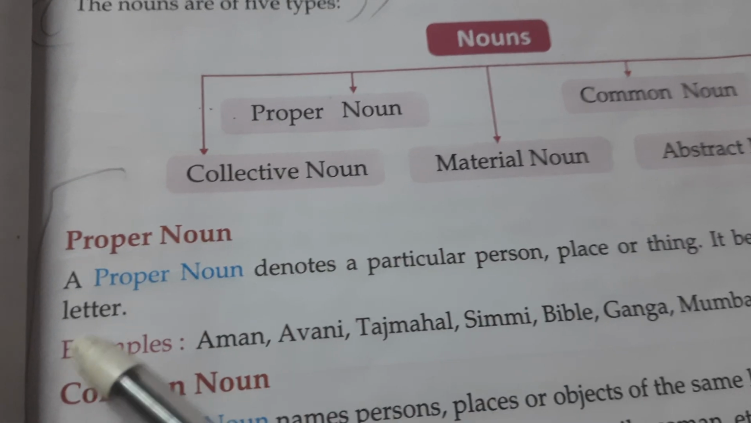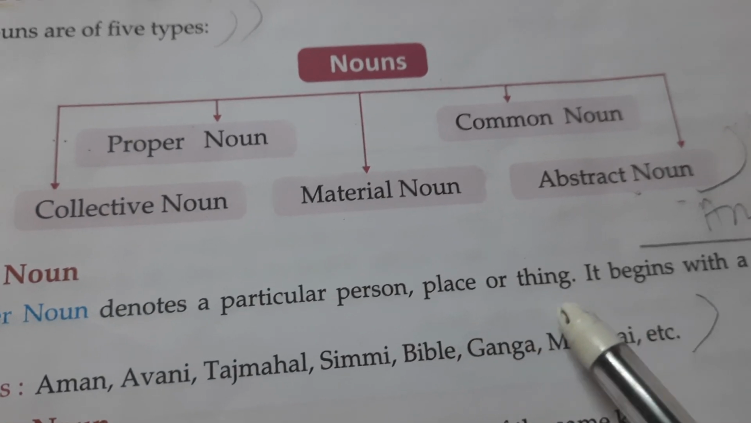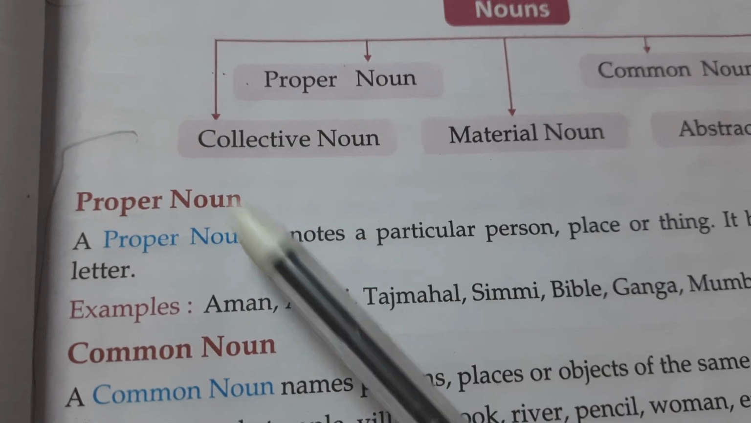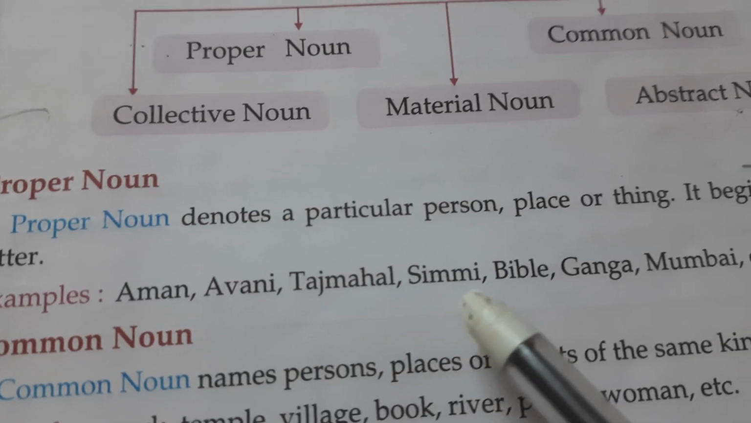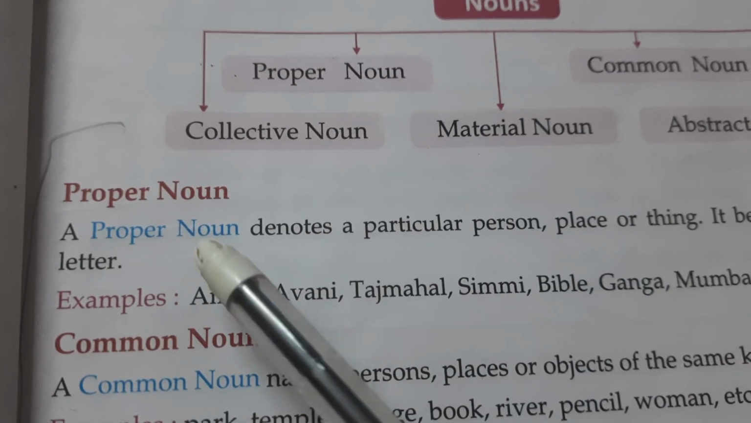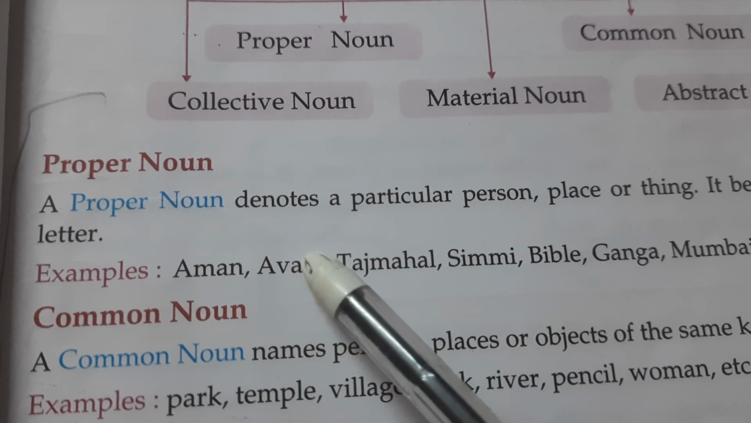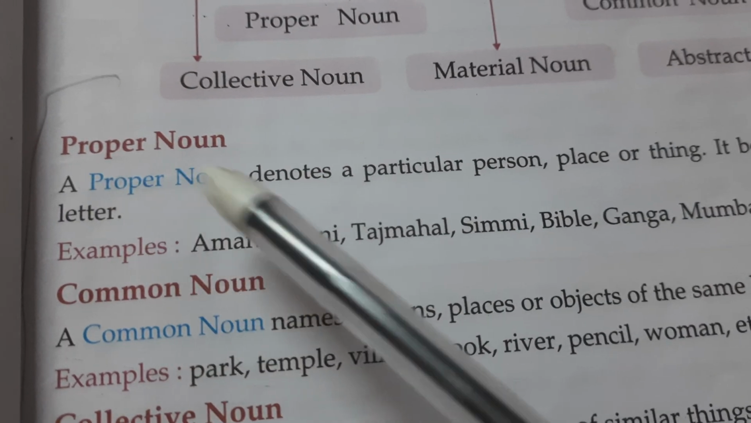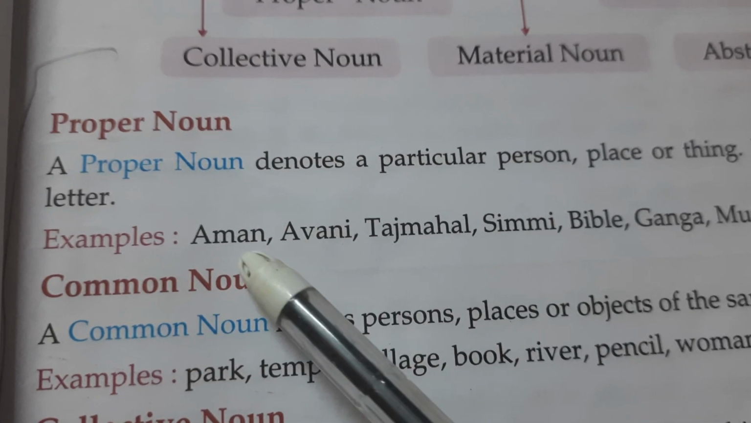Now what is proper noun? A proper noun denotes a particular person, place, or thing. It begins with a capital letter. Always a proper noun begins with a capital letter, like Aman, Avani, Taj Mahal, Simmi, Bible, Ganga, Mumbai, etc. So this is the proper name that is called proper noun. Proper name of person, place, things, that is called proper noun. And it always begins with a capital letter.